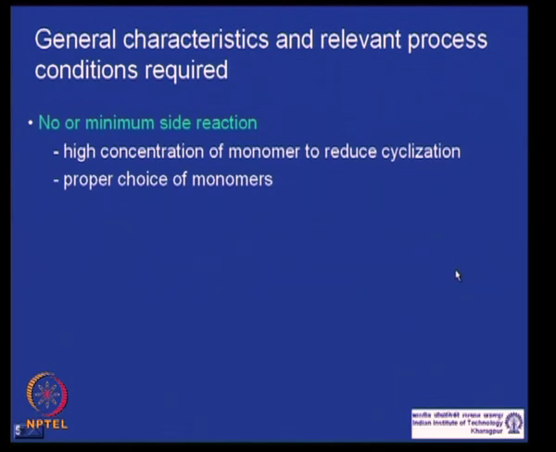Next point is no or minimum side reactions. We know these side reactions include cyclic formation. If cyclic formation takes place too much, then those molecules will come out of the reaction and your distribution goes up. If your side reaction forms molecules which are monofunctional and act as a chain stopper, then it will harm the build up of your molecular weight, it will stop the molecule right there.